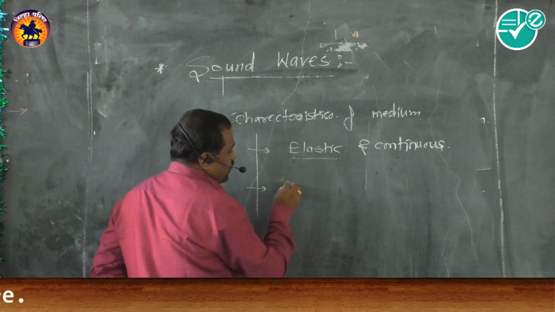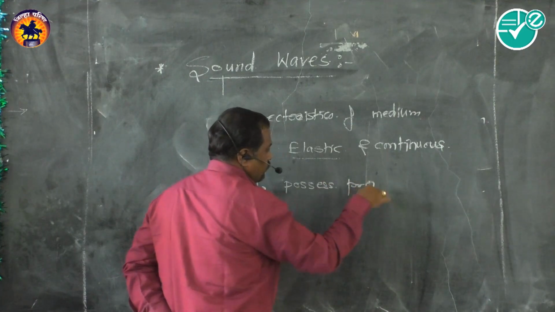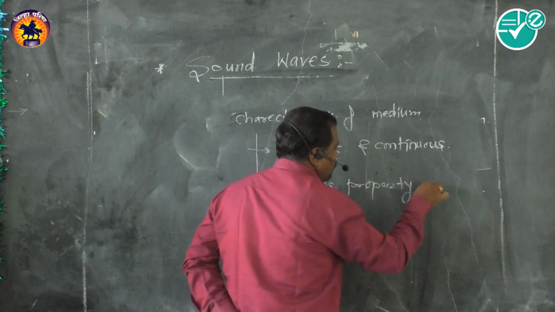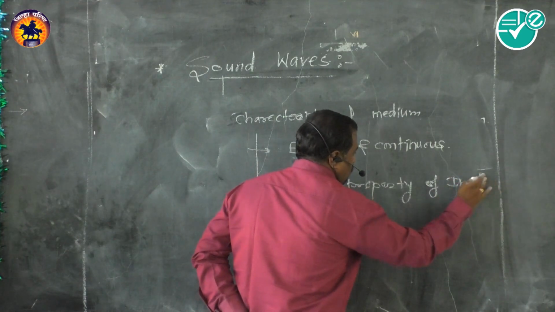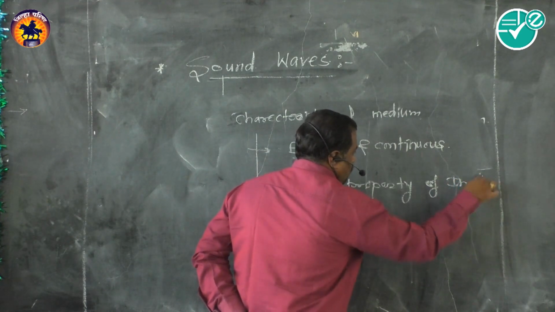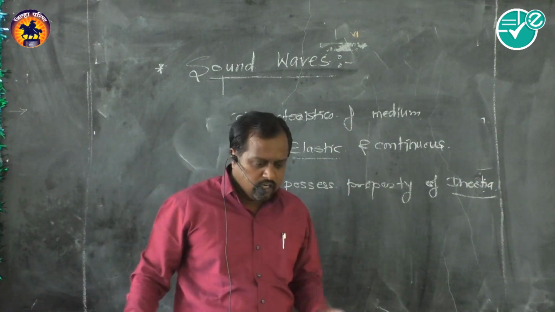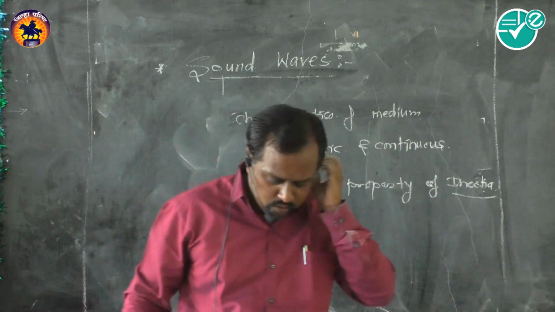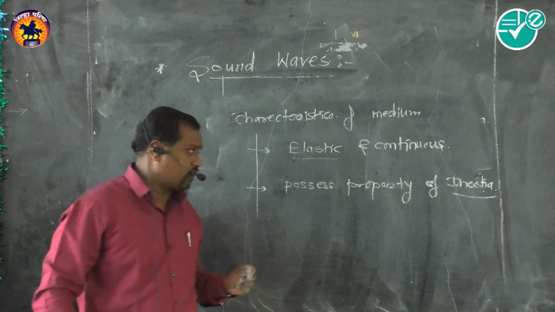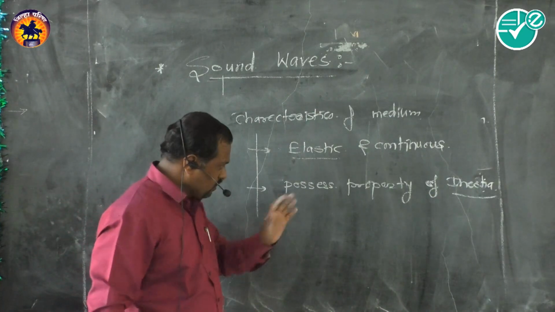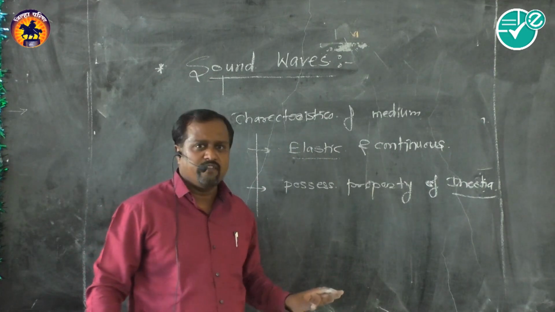Medium must possess the property of inertia. What is inertia actually? In basic terms, we know that inertia is the tendency of a body to remain in a state of rest or a state of uniform motion. And for this, the medium should possess the property of inertia.